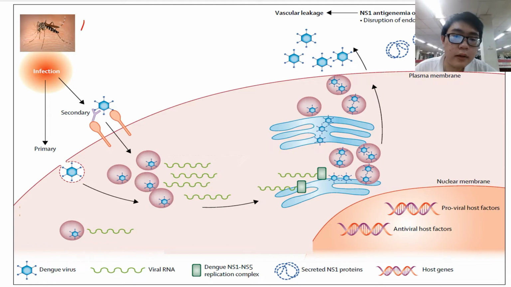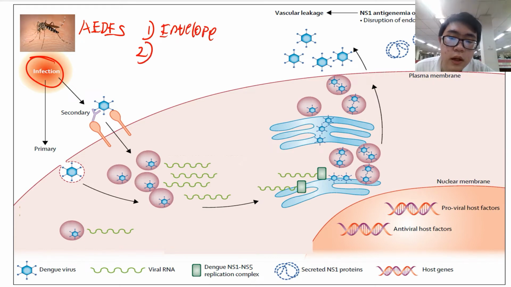When an Aedes mosquito bites our skin cell, the infection occurs. Primary infection means that the person is bitten by the mosquito and gets dengue disease for the first time. The dengue virus contains two structures, the envelope and the capsid.